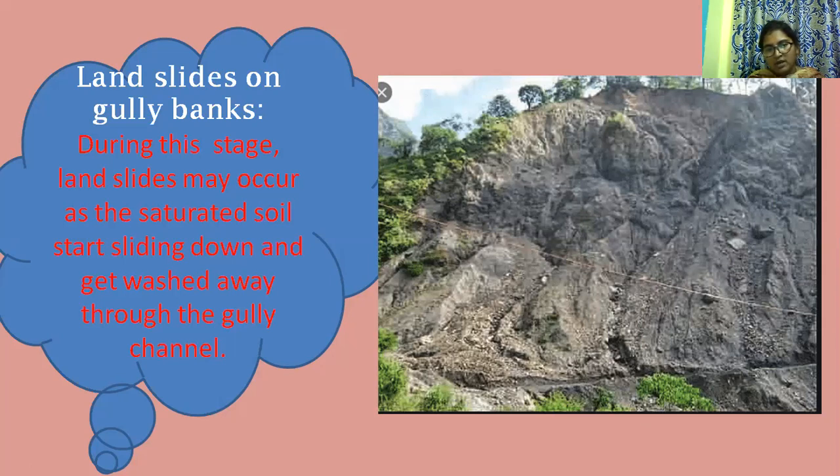So, the control of gully formation and how to stabilize the gullies: gullies form due to heavy rains cutting the soil and forming narrow channels, and saturated soil slides down and gets washed away through the gully channel. Stabilization of gullies means we can develop revegetation, so that crops and dead trees help to stabilize the gully. So this is the topic of gully formation.